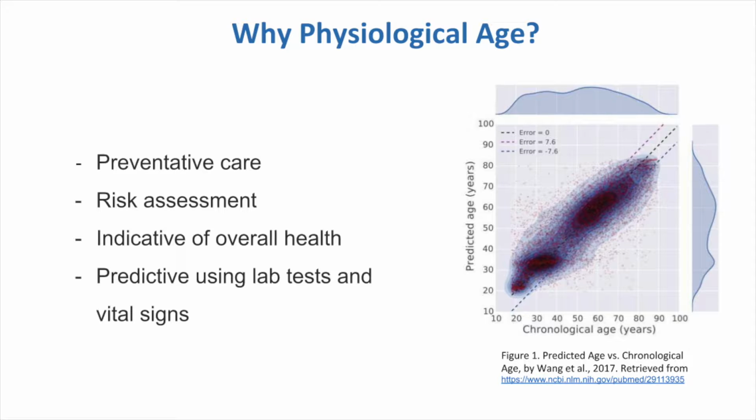His research analyzed the 380,000 patients whose data was recorded and found that for those with a large discrepancy between predicted and chronological age, the group with a much older chronological age was more likely to have increased health risks, such as higher systolic blood pressure, cholesterol, and a damaged liver. And those with a much younger physiological age than true age appeared to experience health benefits from a much better regulated system. Most importantly, the difference between physiological age and chronological age appears to be a good metric for overall health.